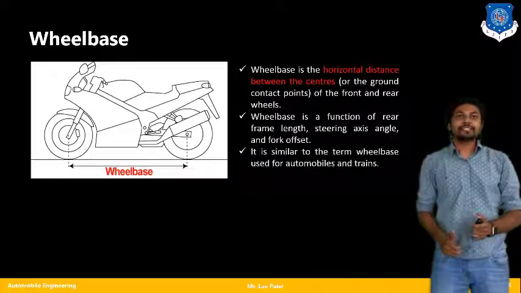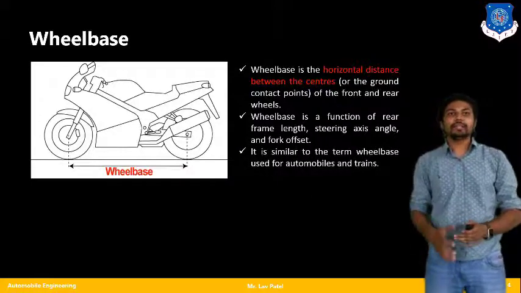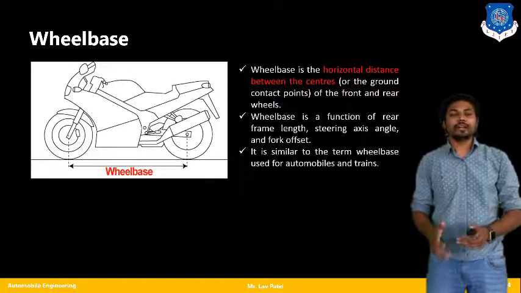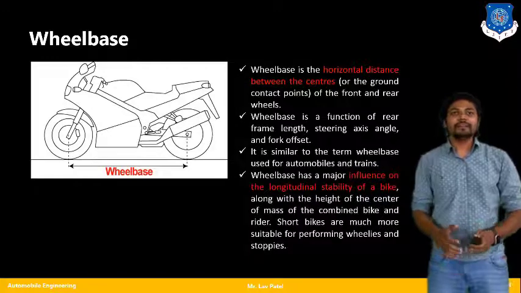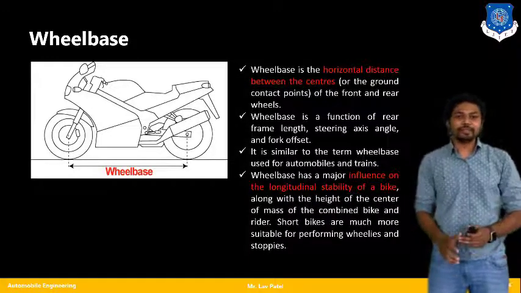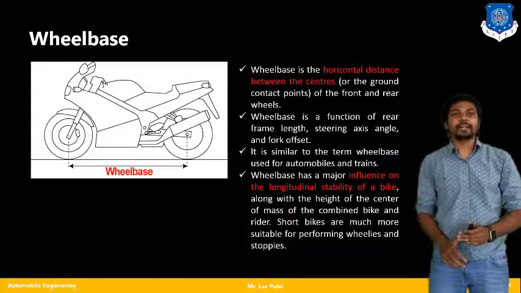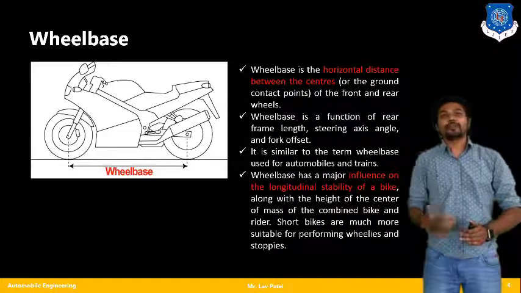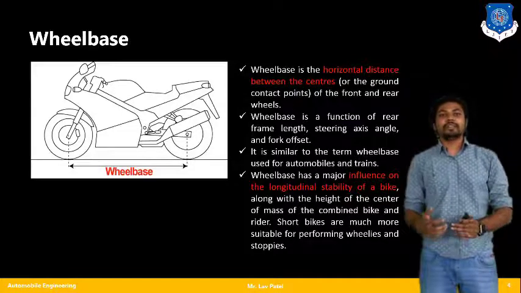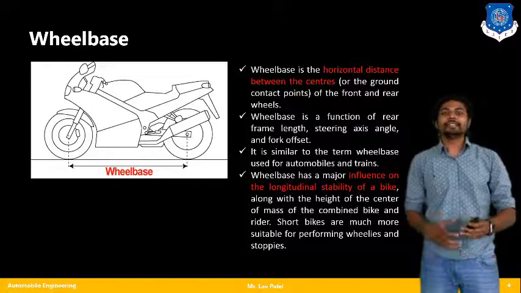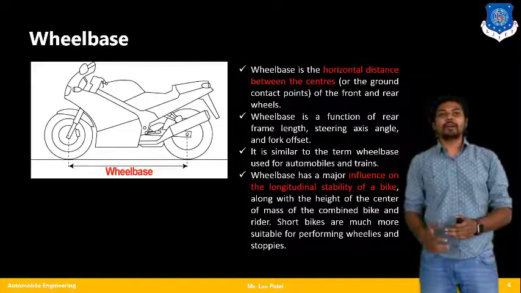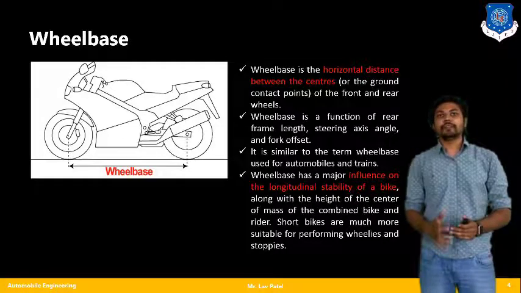Next, it is similar to the term wheelbase used for automobiles or trains, as I have said earlier, and wheelbase has a major influence on the longitudinal stability of a bike. If I change the wheelbase, or the distance between the front and rear wheels, ultimately it affects the overall driving stability of that particular two-wheeler.